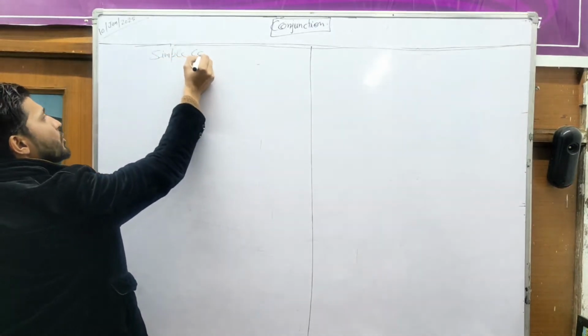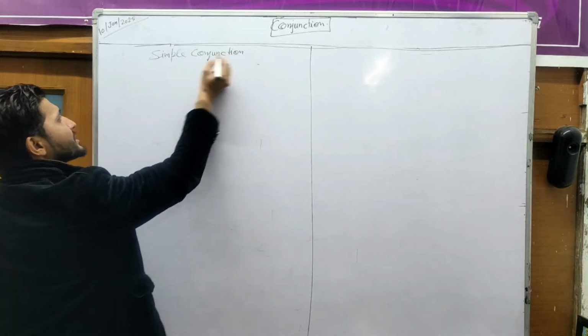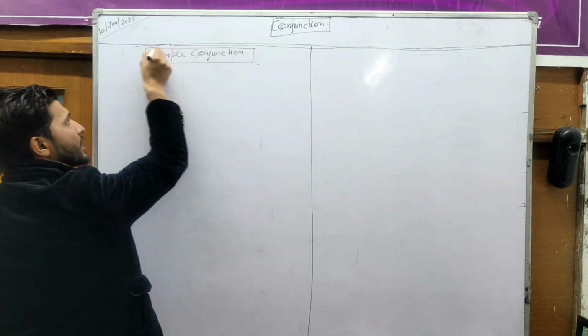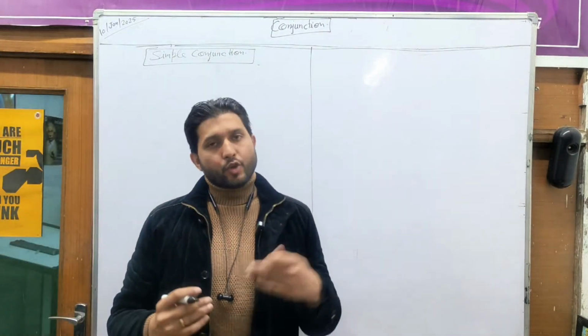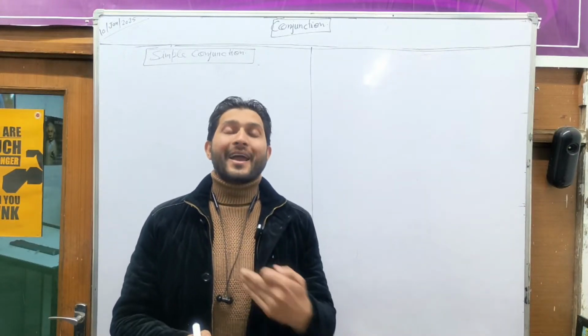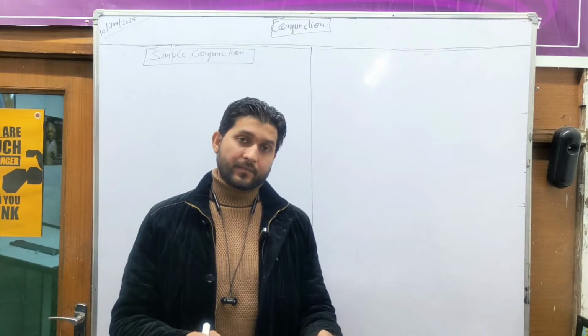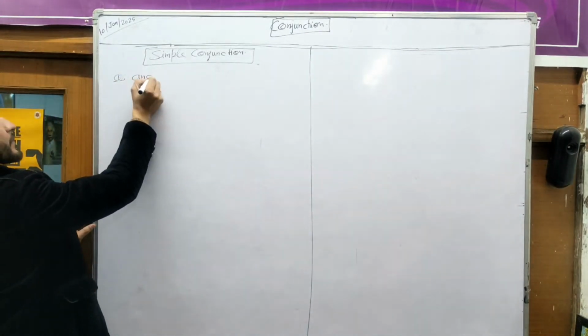When we talk about simple conjunctions, there are some simple words which are used to connect 2 sentences. Which are these words? If you already know them, that's good, but if you don't, now it's time to learn. I'll tell you these bilingually and give some examples. Please be attentive. Here there's a word and.